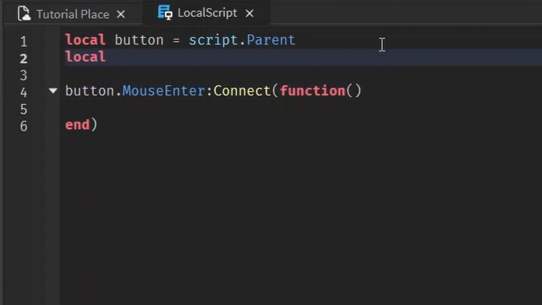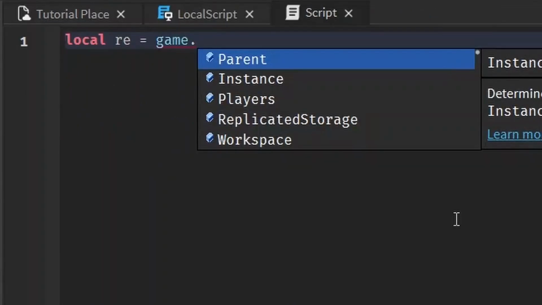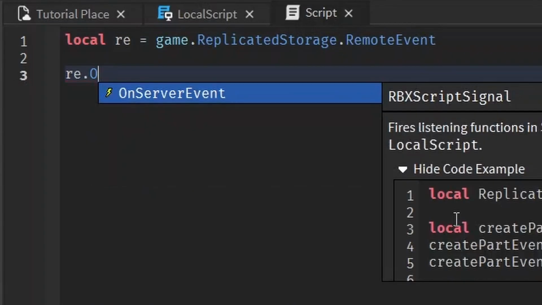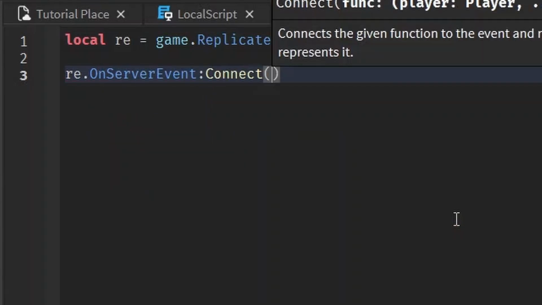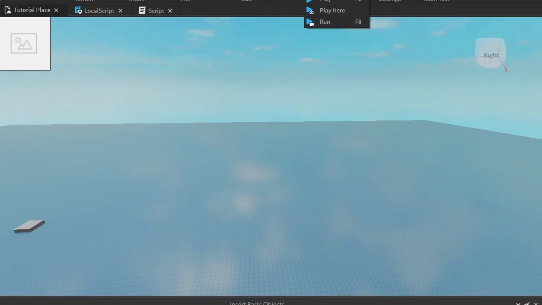And if we want something to happen in the server, you know we need that remote event. So I already had mine in replicated storage. And let's go ahead and fire the server. And on the server script, we also need to get the remote event. And I don't know, what do you guys want to see happen when the server is fired? Maybe we can just change the base plate's anchor to false. I like chaos. I'll go ahead and play the game.